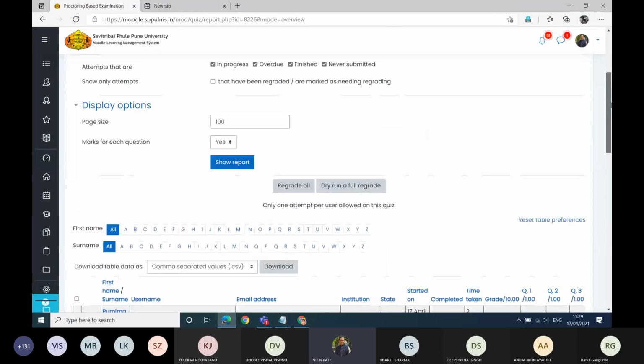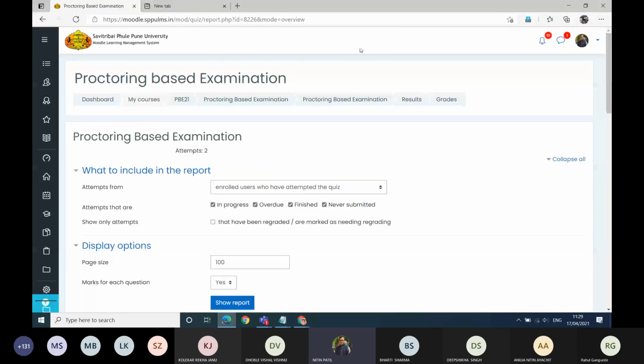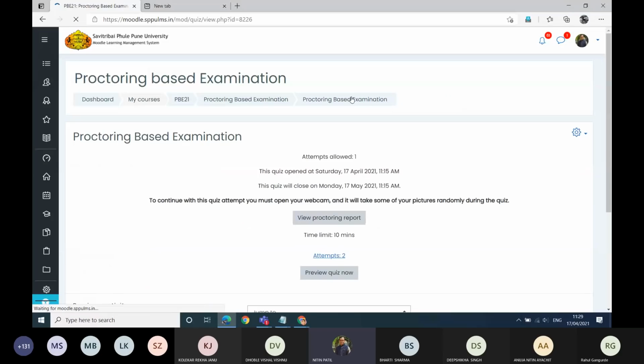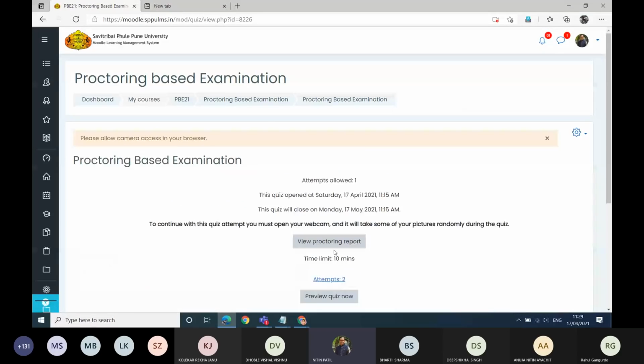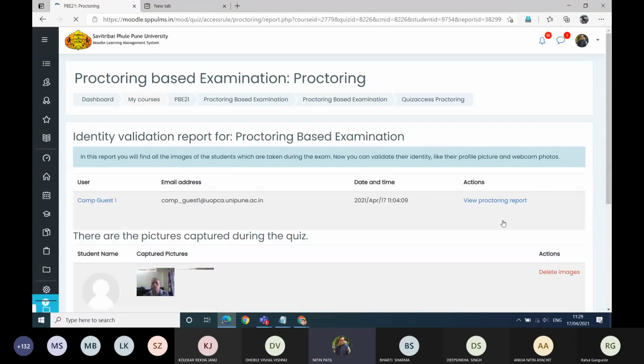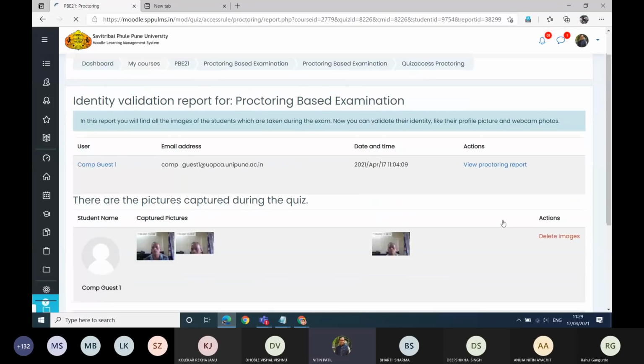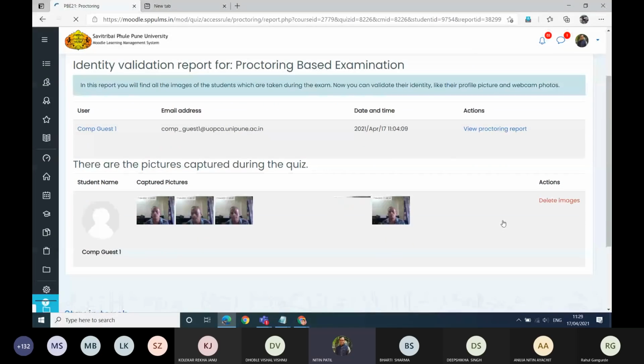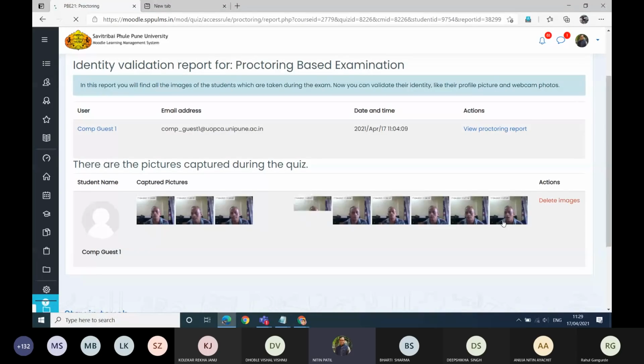Correct. Now, if I really wish to see whether my videos are captured or not, if the teacher clicks on this, as a student you may not be able to see that. But as a teacher, the teacher would be getting information like this. It is going to capture some images, and you may see some kind of lip movement and so on over there. So these would be randomly captured pictures of yours.